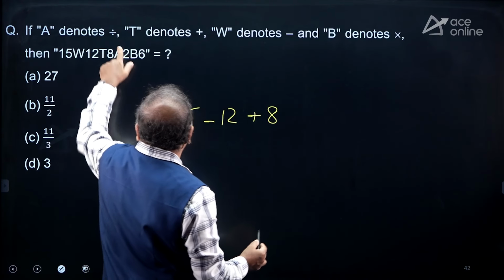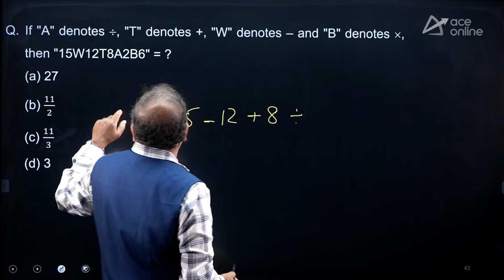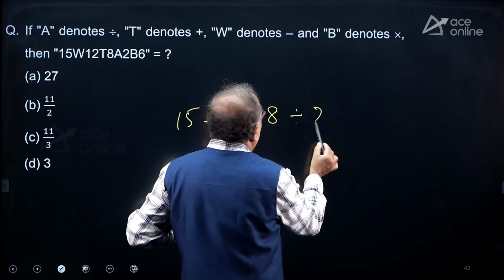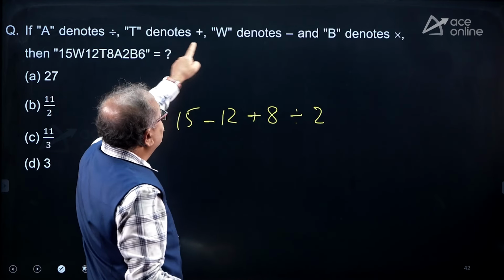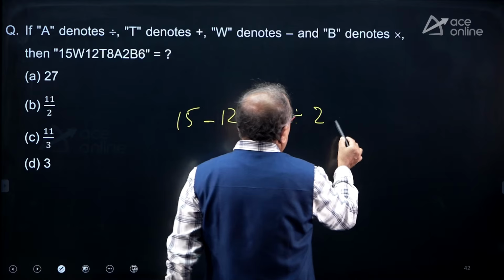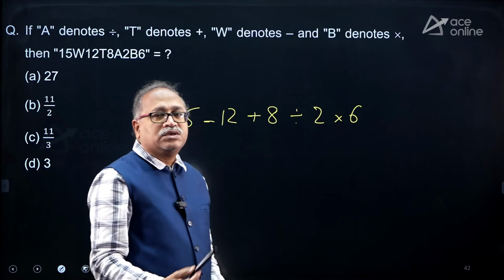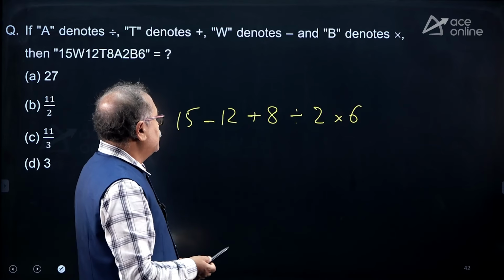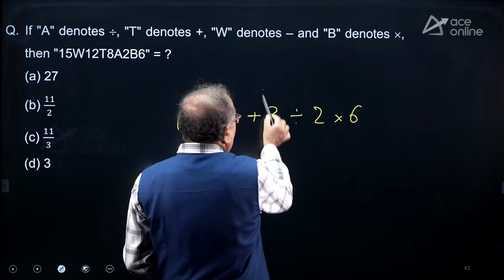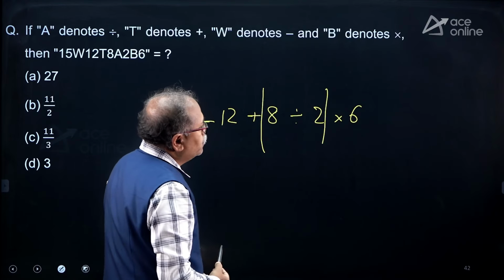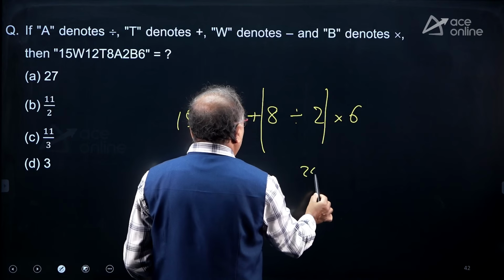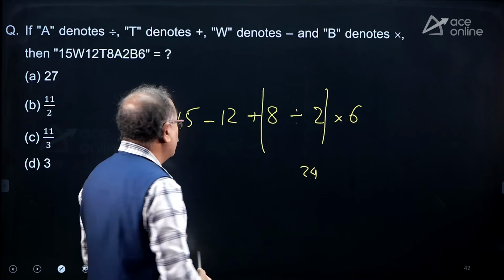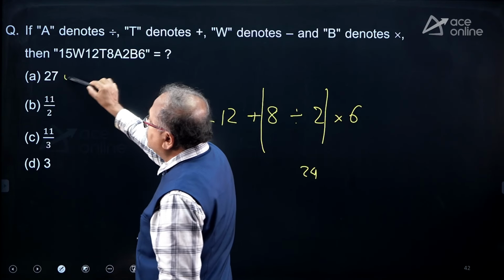Then A denotes division, and A 2, and B is multiplication. If you carefully write this, these are all the ones you used to do in the third, fourth or second standard. So here I notice that this is 4. 4 into 6 is 24. So 24 minus 12 is 12. 12 plus 15 is 27. Option choice A.